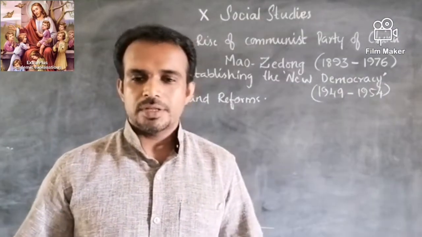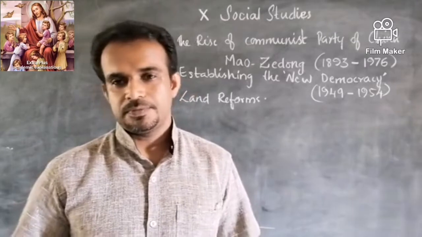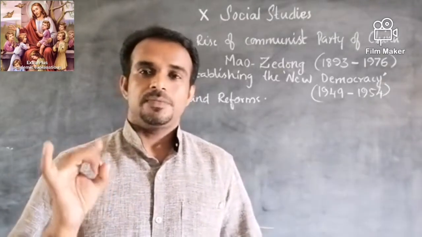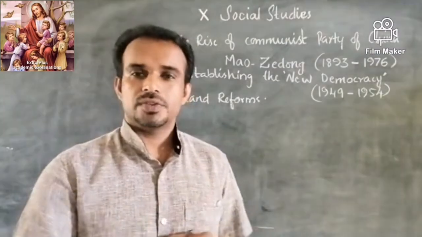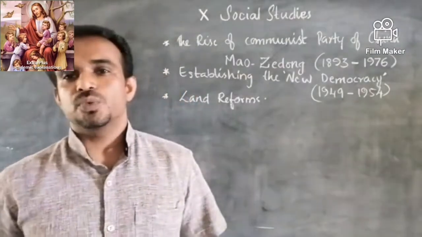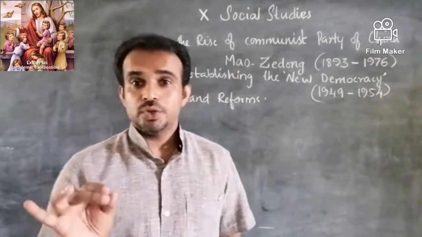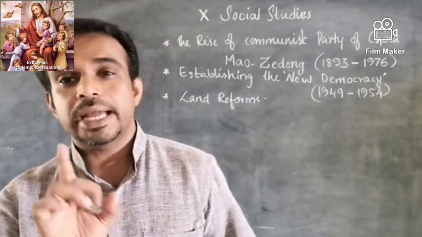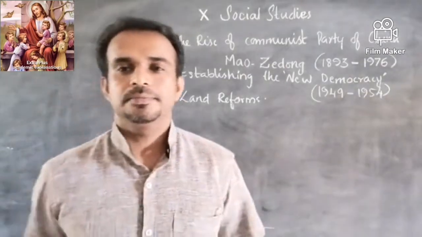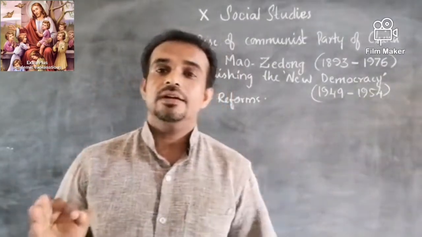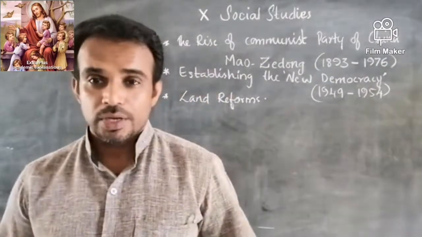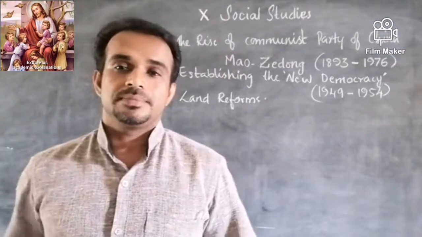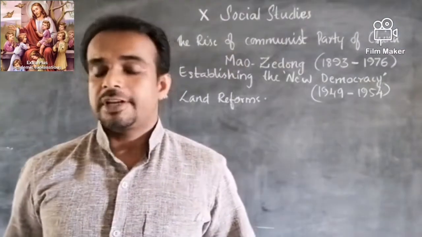So they dominated these work teams, and it was their duty to identify, confiscate and redistribute. And through the work of the work teams, around 10 to 20 lakh landlords were humiliated in public and killed. 10 to 20 lakh landlords. Not only the landlords, even their family members were humiliated and killed during a short period of time.